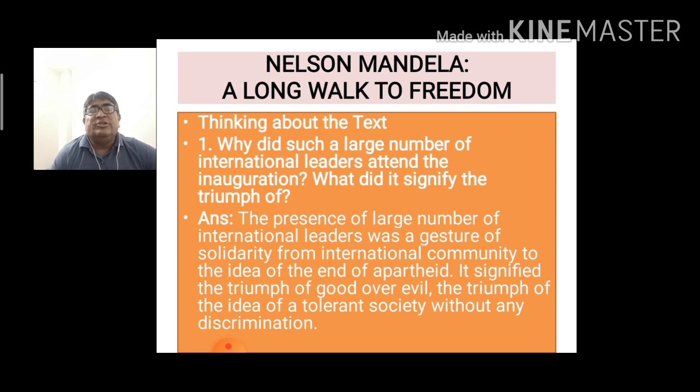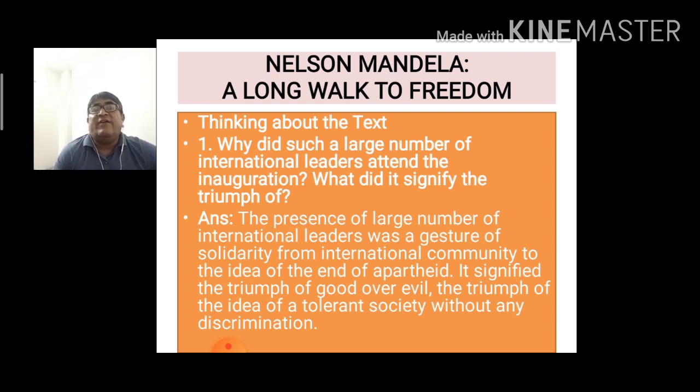So, the gathering of a large number of international leaders means a gesture of solidarity from the international community to the idea of the end of the apartheid system. So the leaders from different nations came over there to show that there is an end of the apartheid system. They also know that this kind of apartheid system should not be in their nations also.